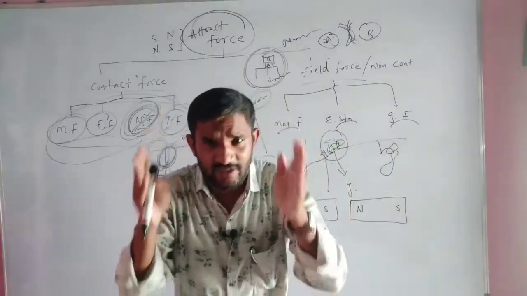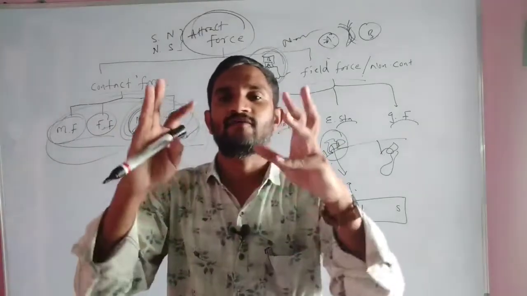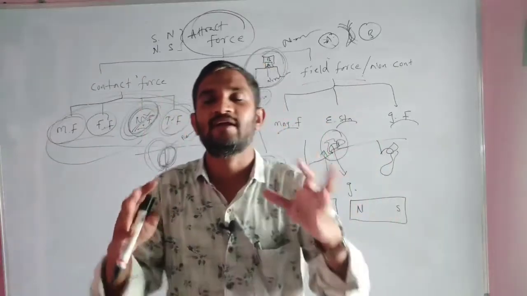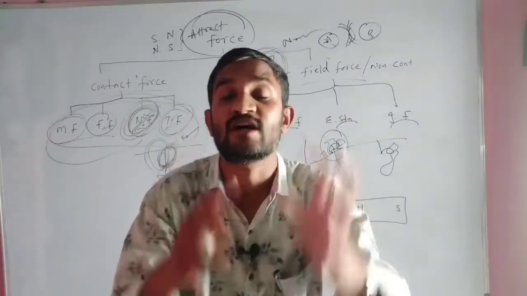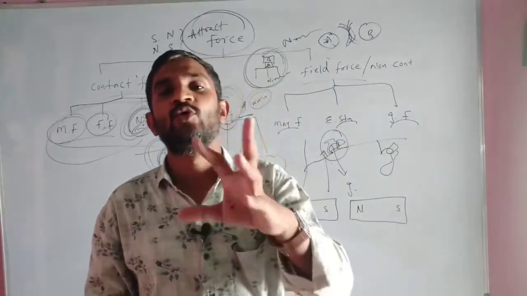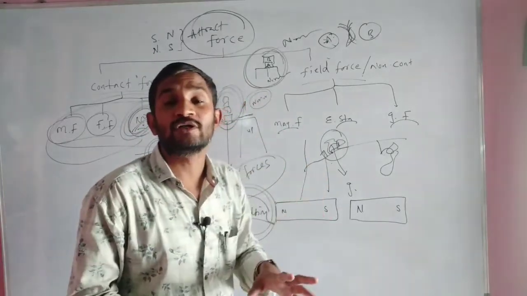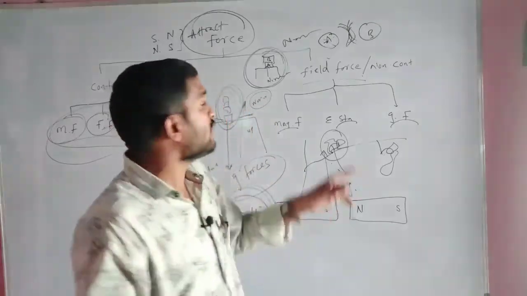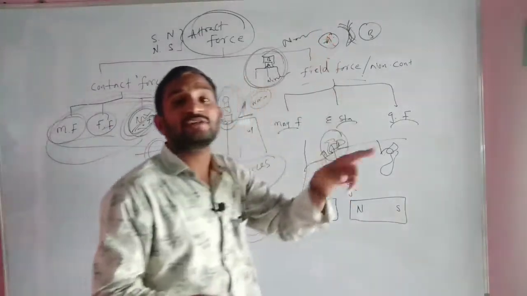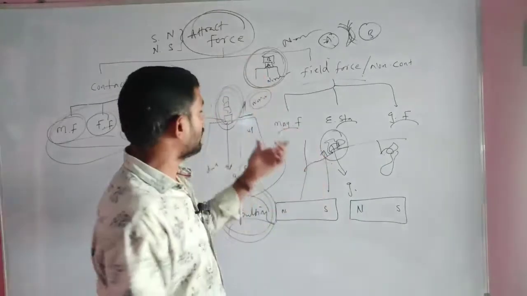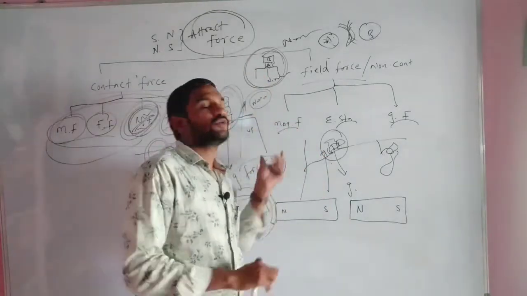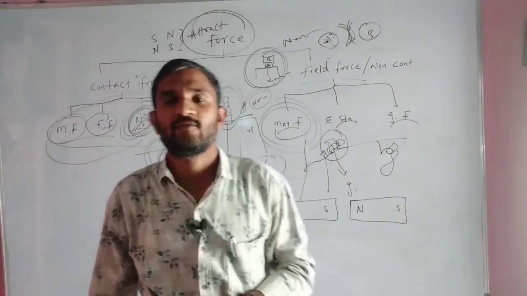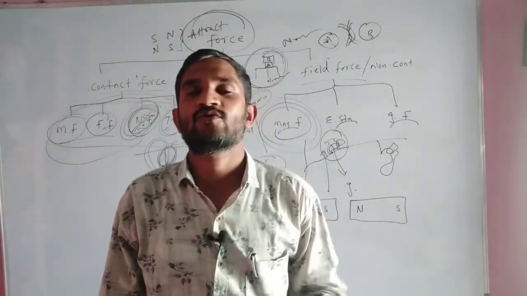That means while we play with two different magnets, we can get an experience. We can't see, but we can experience the forces working between the two different kinds of poles. They maintain some distance and work with some kind of force that we consider a field force. The force working between magnets, we know as the magnetic force. Which force? Magnetic force.